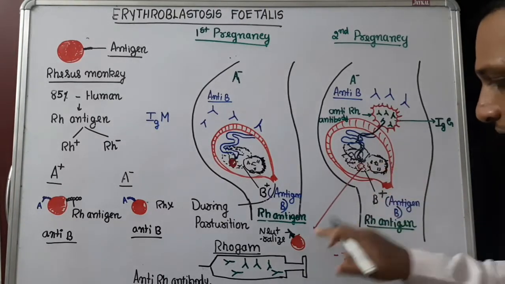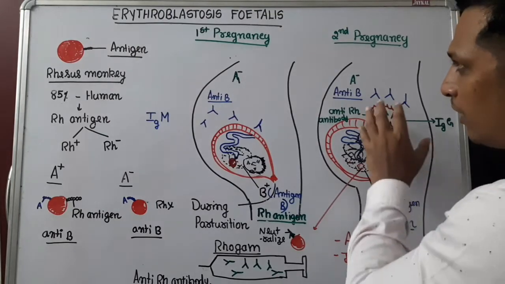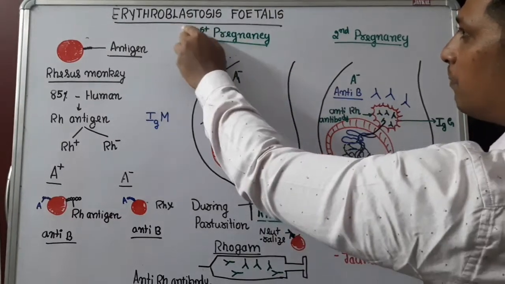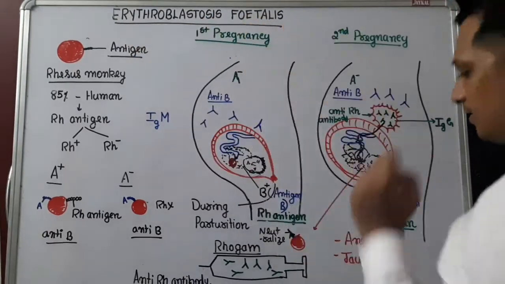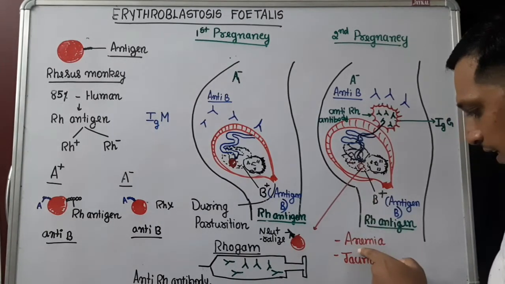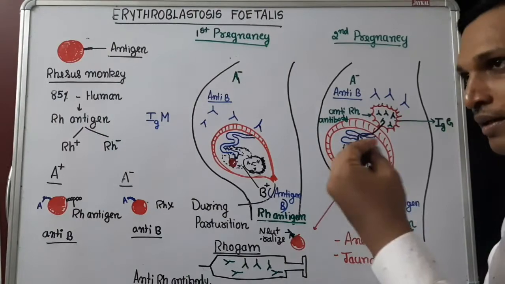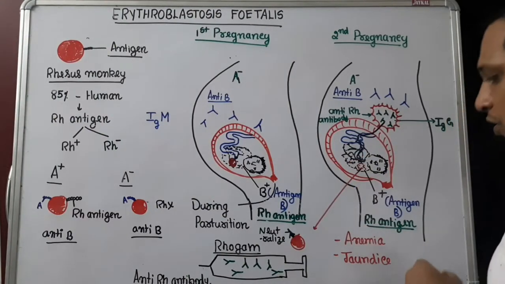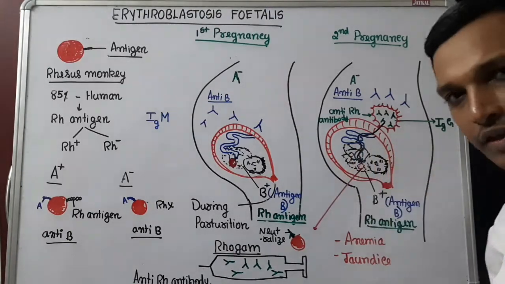RBC means red blood cell. When it is attacked by antibody, the RBC can break. That is called erythroblastosis in fetus. What happens? The number of RBC decreases, causing a condition called anemia. Also, if RBC number decreases, it will lead to jaundice. And in severe cases, it can lead to death of the fetus also.